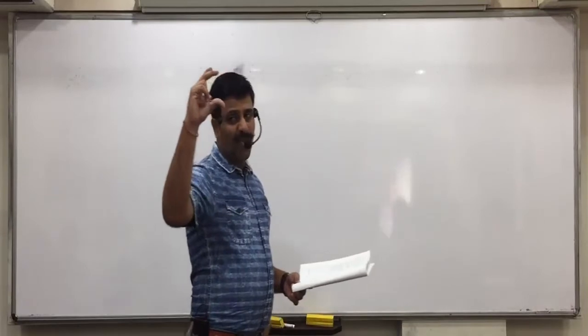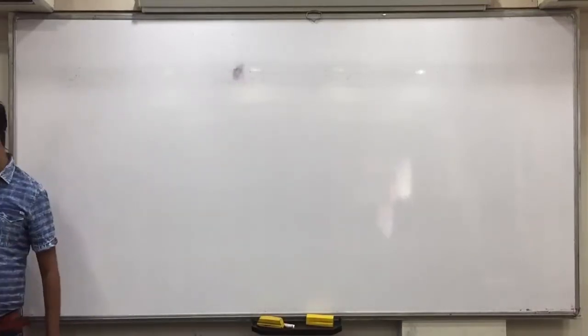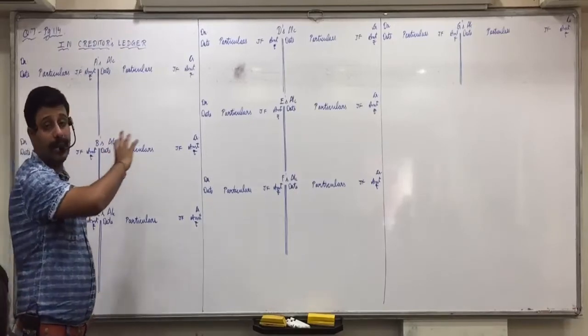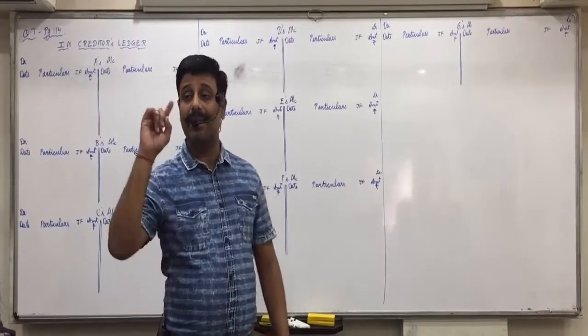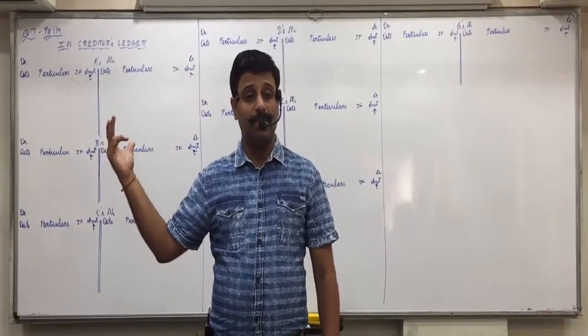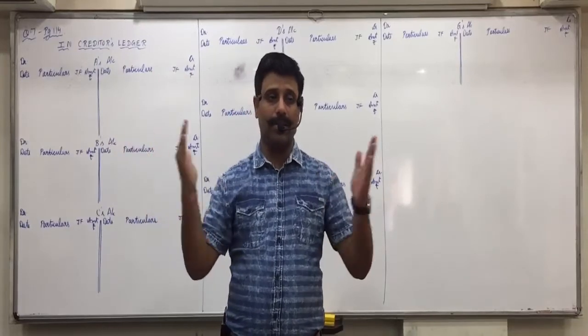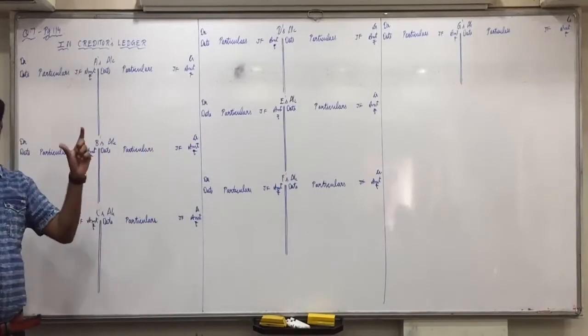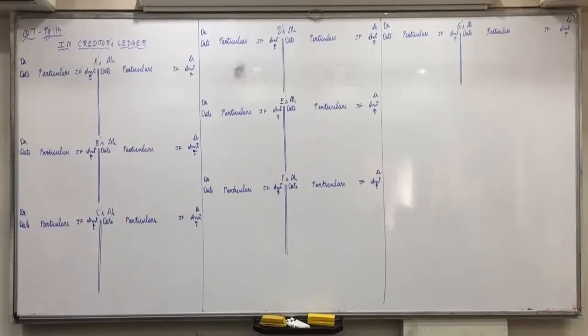Okay, make 4-5 lines each. Okay, make the 4 lines. So as I said, this question will make us understand the actual concept of self-balancing ledger. Now what we are doing is, in the creditors ledger book, first we are making all the creditors accounts. Then, having understood the actual concept, we complete the double effects by making general ledger adjustment account. That we will make at the end, and see how the complete double effects are done. Then when you make the trial balance in the creditors ledger, it would tally. So it's called self-balancing. So the actual concept is taken up from this question. Yes, I'll start now. Be attentive.